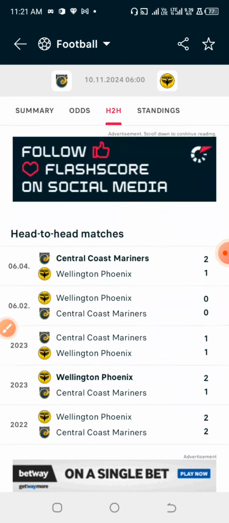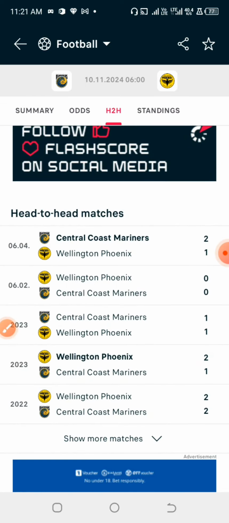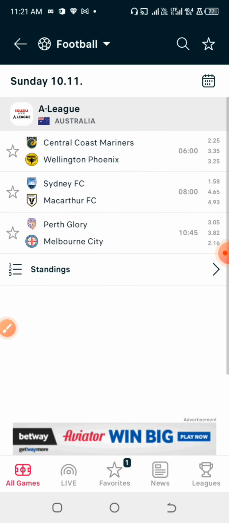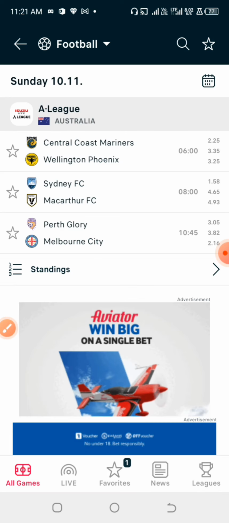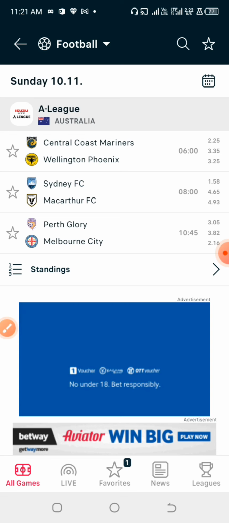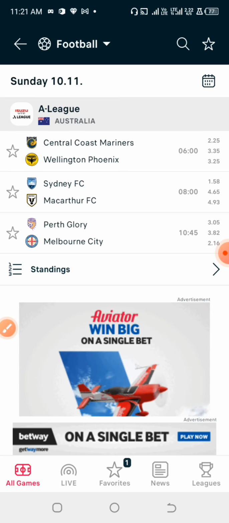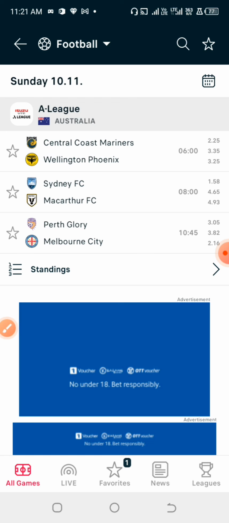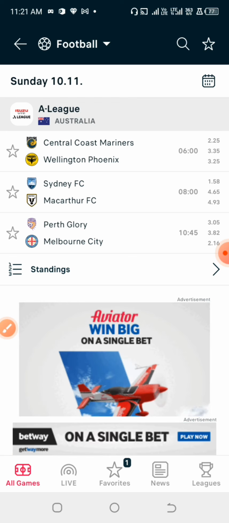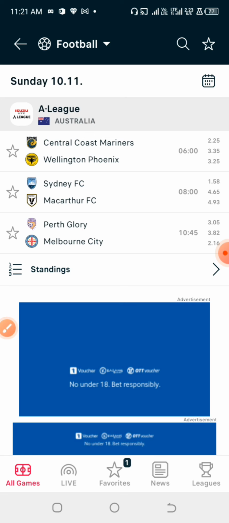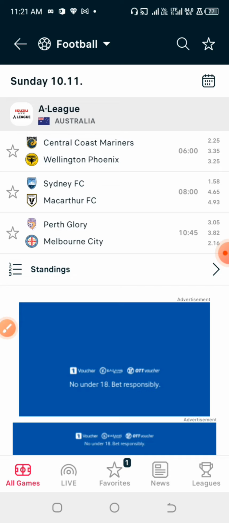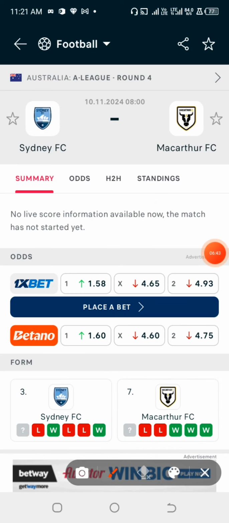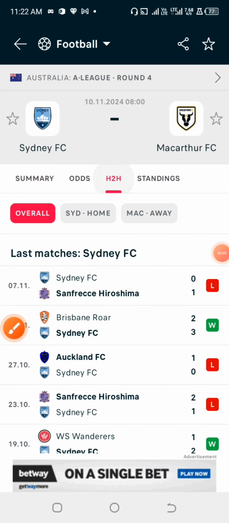But looking at these recent stats, I discovered that these people are not really scoring goals. For me, if I apply the analysis on it, that's why it did not really fall into the category of 80% to 100%. But if you check it very well, when we shifted it to 75% to 100%, they brought out at least a game, which shows that over 2.5 goals can be very risky sometimes. And looking at it, using the stats, I won't really advise we go for over 2 for this game.